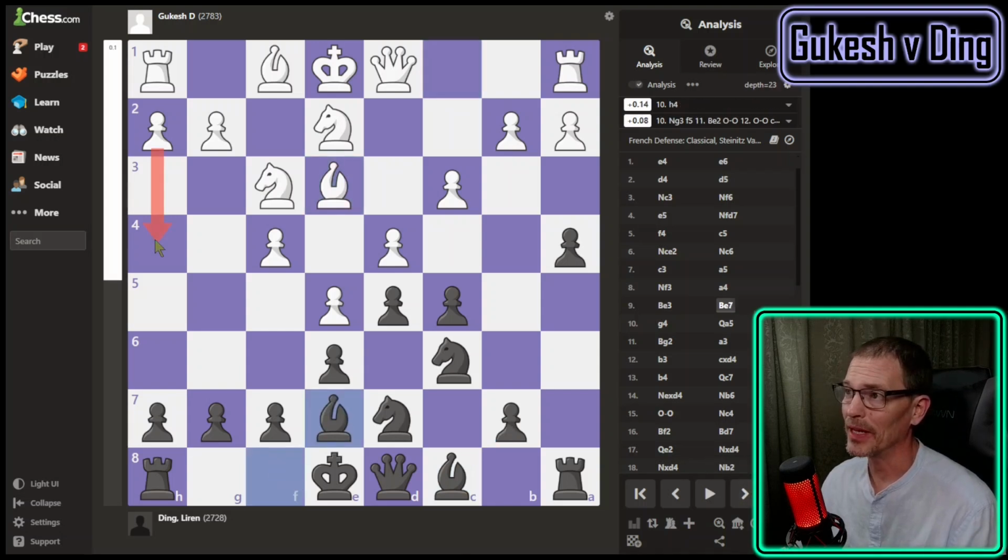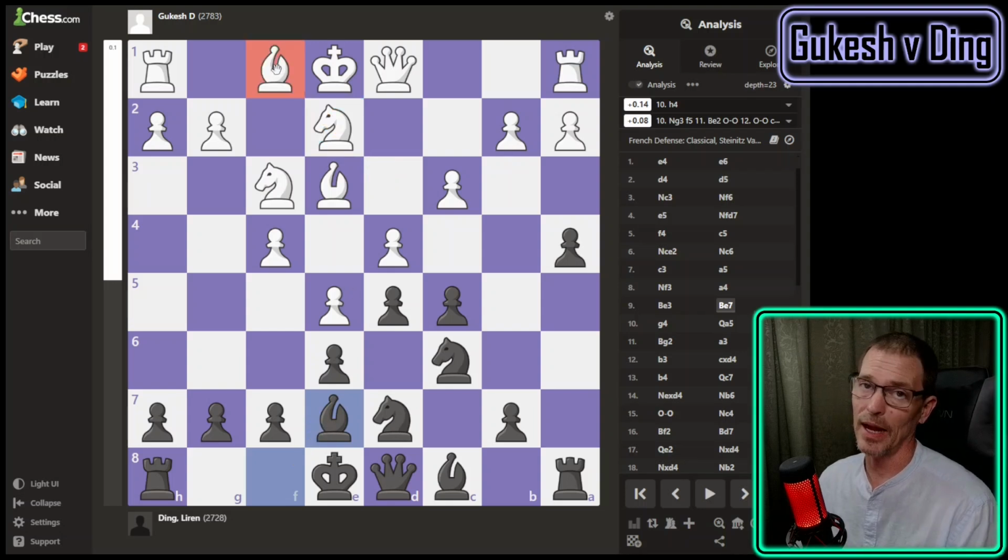Again, Stockfish would play h4 and just start heading down the h side of the board, the king side. Or knight to g3, which is this knight that started way over here and has already moved twice. But that makes sense. That gets it out of the way of this bishop, which hasn't moved. Just like I just now moved my bishop, it's almost like the engine suddenly realized they haven't moved their bishop either and wants to come out this way to get out of the way of their bishop. Maybe Gukesh wanted to move his bishop, but he wanted to go this way, so he got the g-pawn out